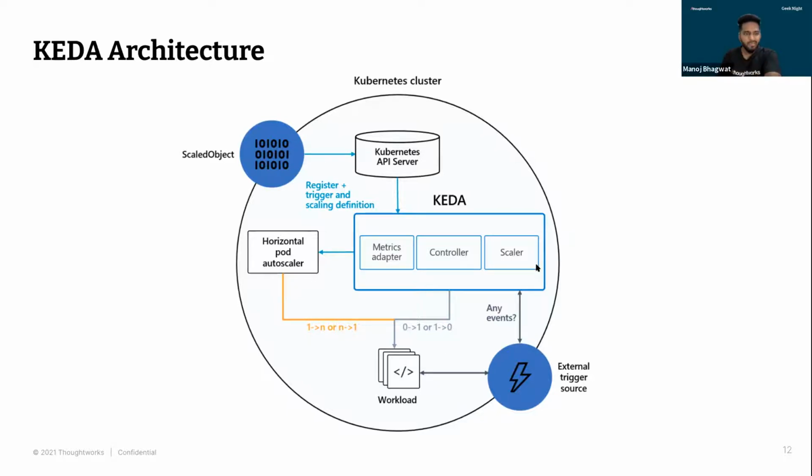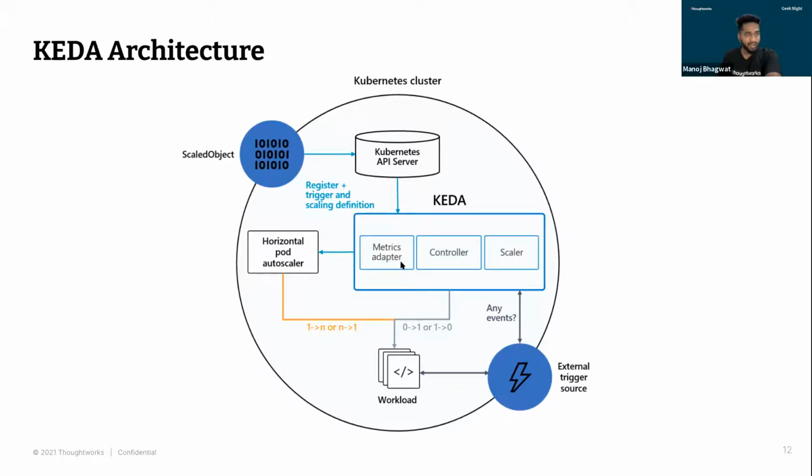So scaler is a component that connects to the external source, the selected source that we are going to use, and then it reads its metrics. For example, in today's demo, we are going to use the external source as RabbitMQ, and the external metric that we are going to use is queue size. So reading the queue size and all those external metrics is taken care of by this scaler component that we have in KEDA.